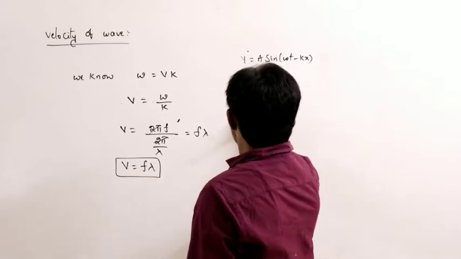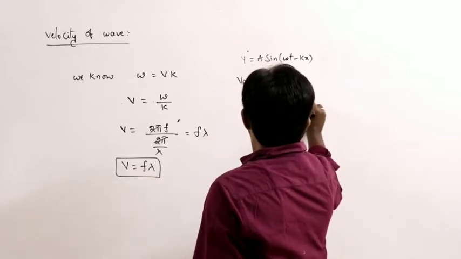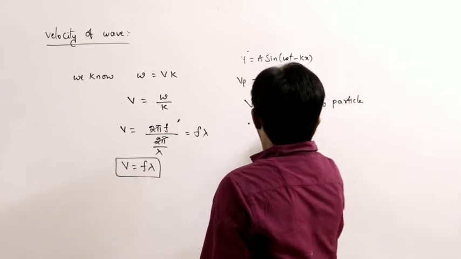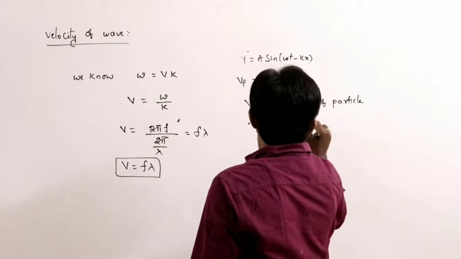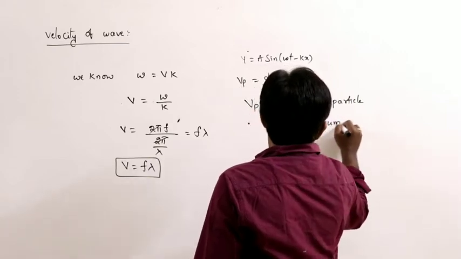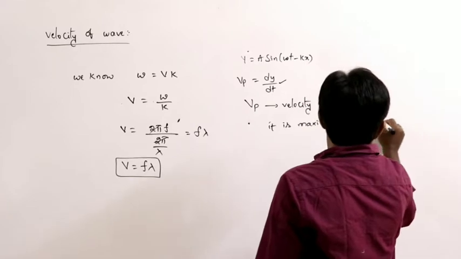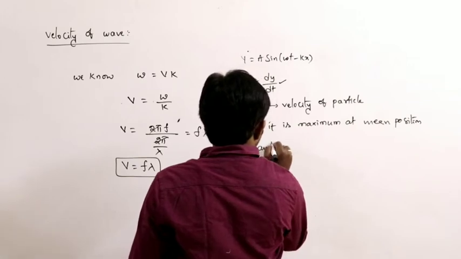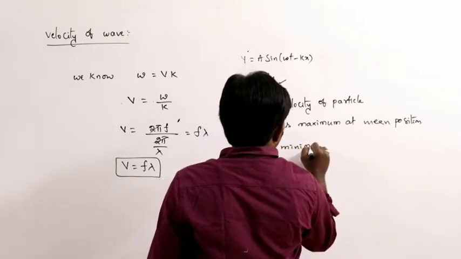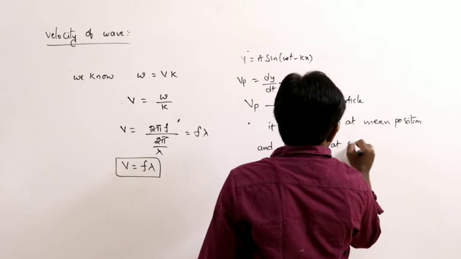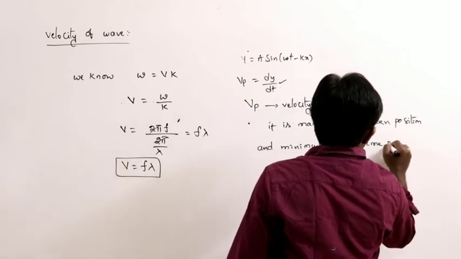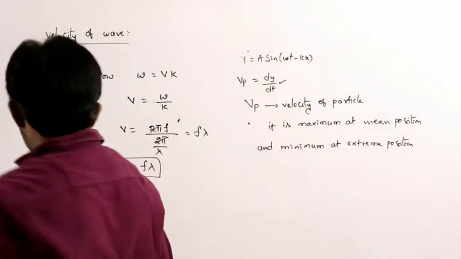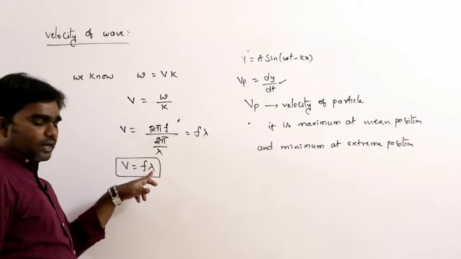So Vp is the velocity of the particle. It is maximum at the mean position and minimum at the extreme position. This value varies continuously, but V is equal to f lambda, so V is directly proportional to lambda